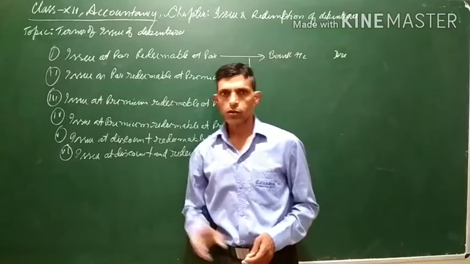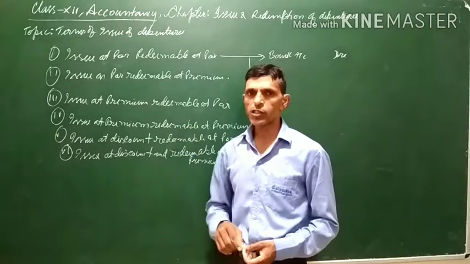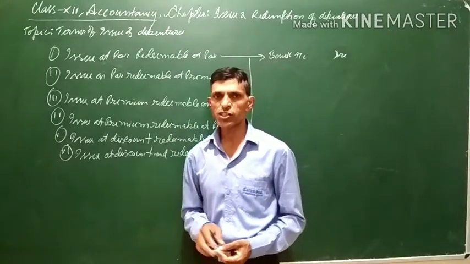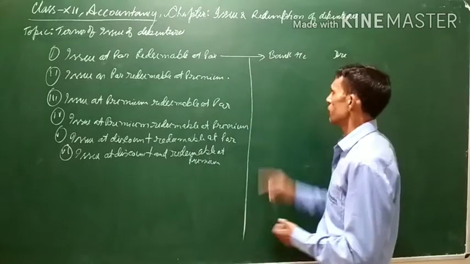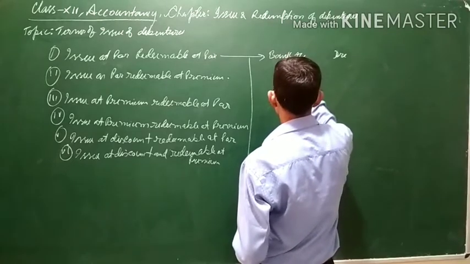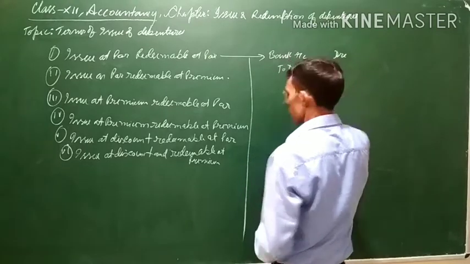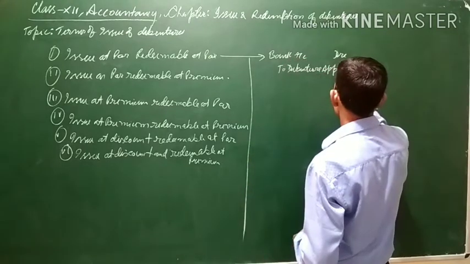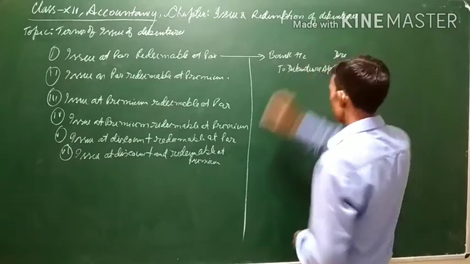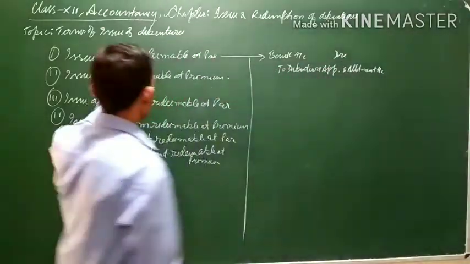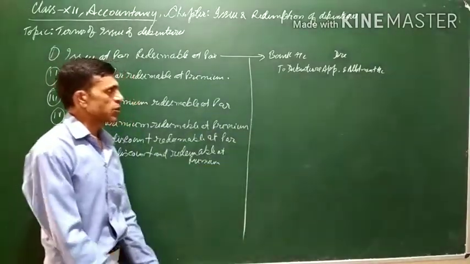Assuming that the debentures are issued and the full amount of the debenture is called at the time of application itself. The entry is bank account debit to debenture application and allotment account. For the first scenario, when debentures are issued at par and redeemable at par: bank account debit to debenture application and allotment account.